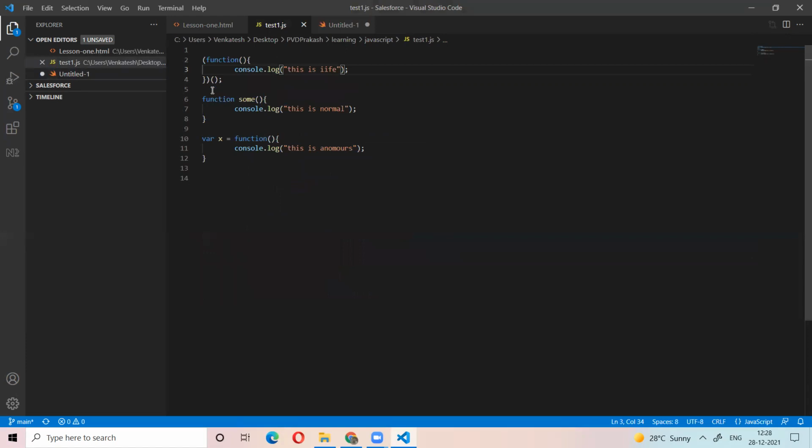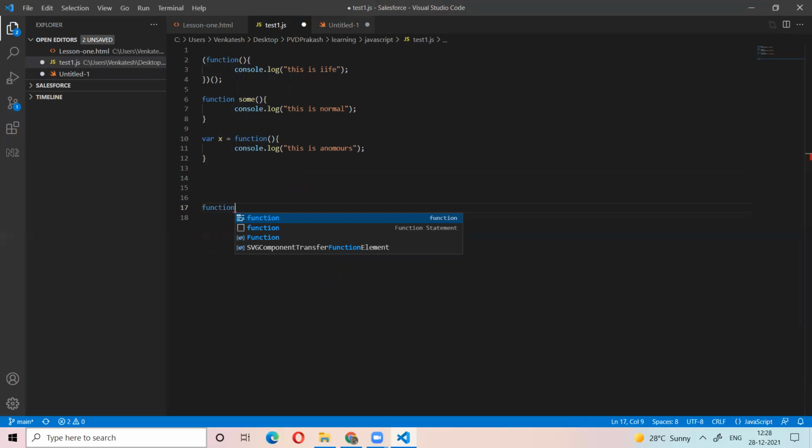Okay, let's see. I have a function, for example, named good. I am passing two arguments, i comma j.